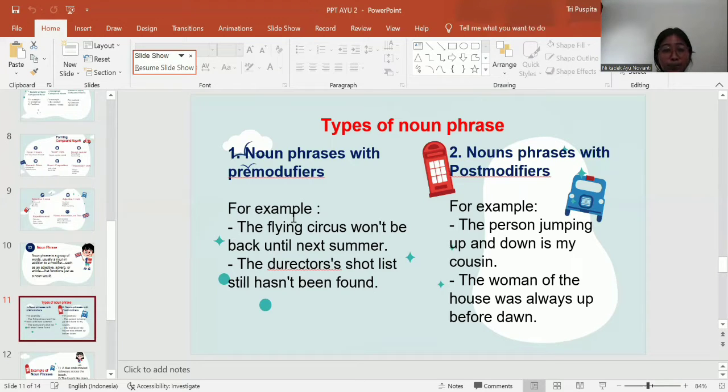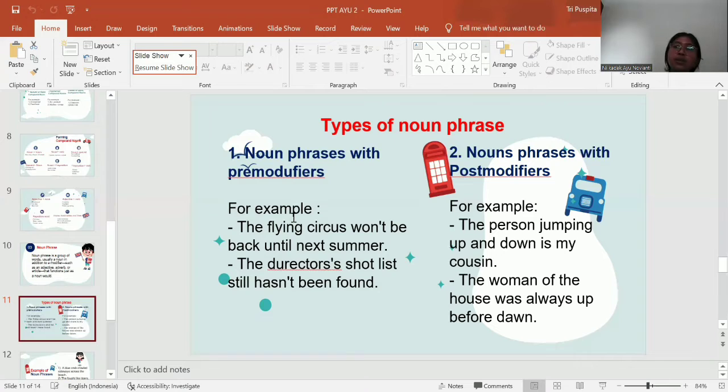Noun phrase with pre-modifier, as the name suggests, pre-modifiers are words that come before the noun in the noun phrase. For example, the flying circus won't be back until next summer. The is an article and flying is a participle, both of which modify the subject noun, circus. The second is the director's shortlist still has not been found. The director's is a possessive noun that modifies the subject noun, shortlist.